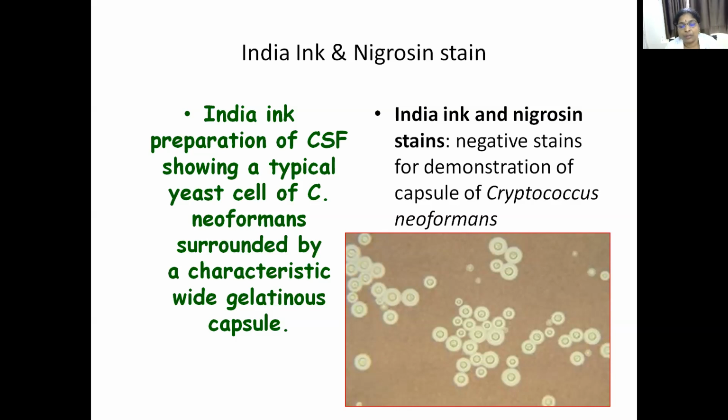The capsule is also seen as a big halo surrounding the budding yeast-like cell. Halo is seen around the budding yeast against a dark background. India ink or nigrosin is a negative stain. Negative stain means bright colored objects are seen against a dark background. That is called negative staining. It is done for Cryptococcus, where you can see bright colored budding yeast with a big halo against a dark background.